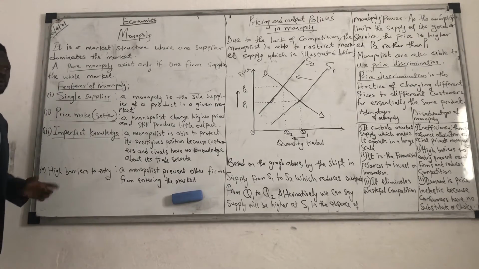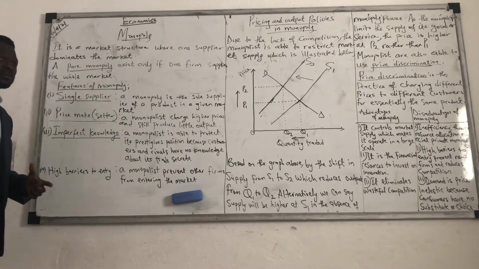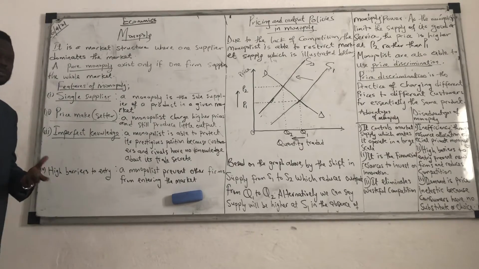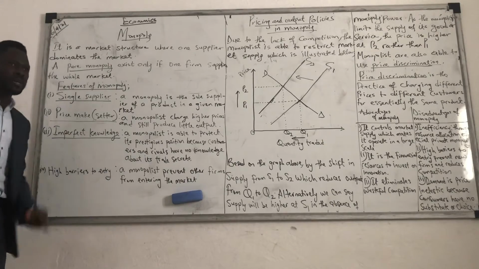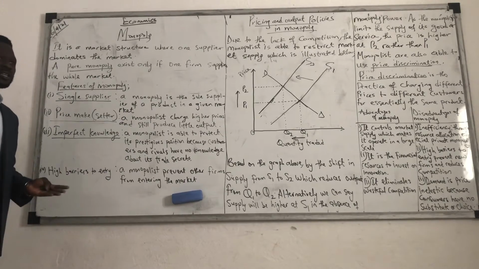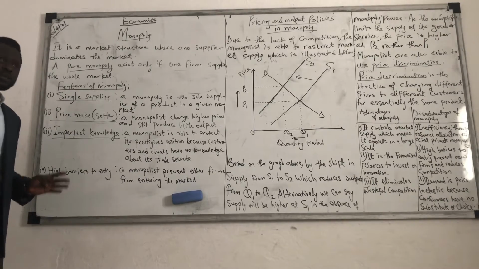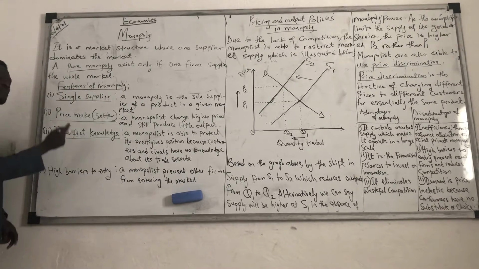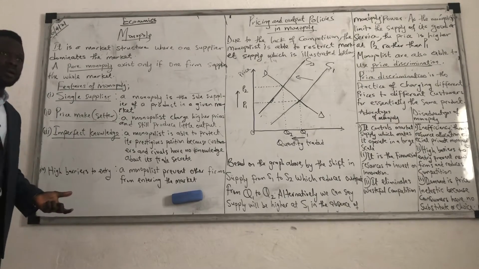We don't know, because we don't even have other options. It is the only product available. It is the only service available. So what else do you want to look for? You can't know if it's the best or not the best, because you can't choose. You can't compare. You can't contrast. Do we get it here? Yeah. So we have imperfect knowledge in a monopoly because we can't compare.